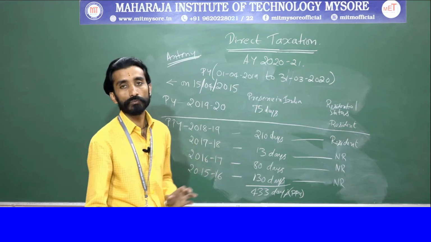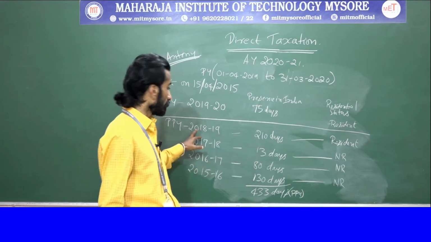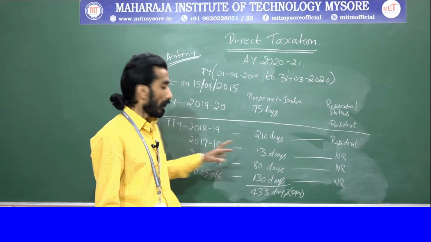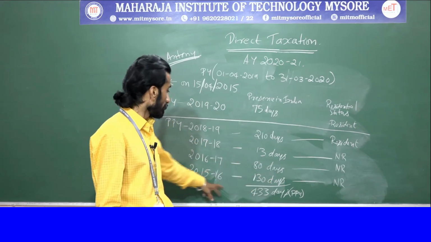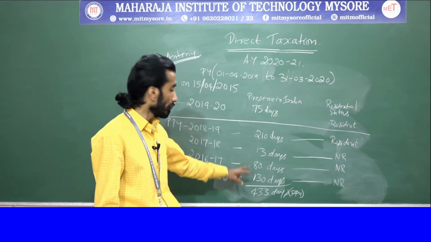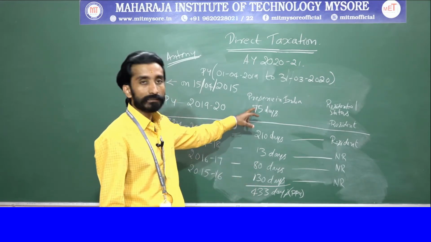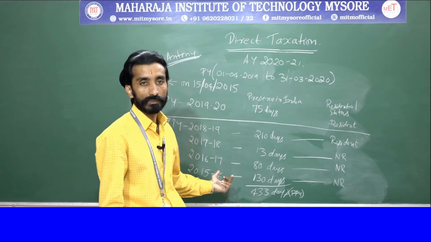So this is the information which is available with us, and also they have given us. 210 days he was in India in 18-19, in 17-18 he was there for 13 days, in 16-17 he was there for 80 days, and again in 15-16 he was there for 130 days. So if you sum up, it is 433 days. So 75 days in the previous year and 433 days in the years preceding the previous year, right?